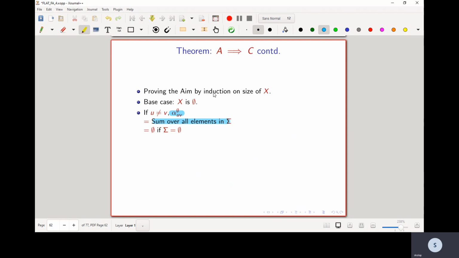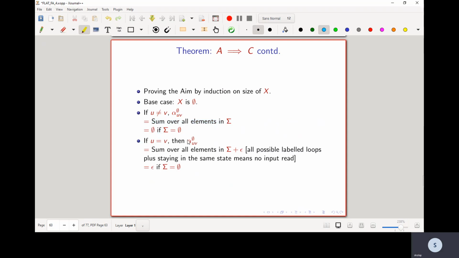So suppose sigma had a1, a2, till ak, then this would just be a1 plus a2 plus dot dot dot ak. And otherwise, if sigma itself is the null set, then there are no such paths from u to v, and therefore the regular expression is going to be the null set.